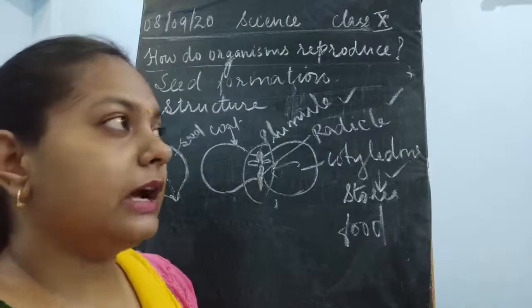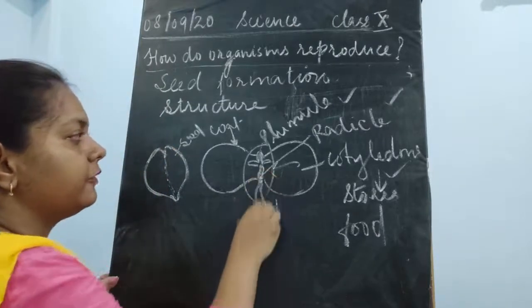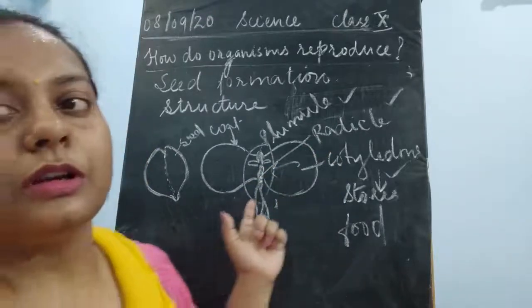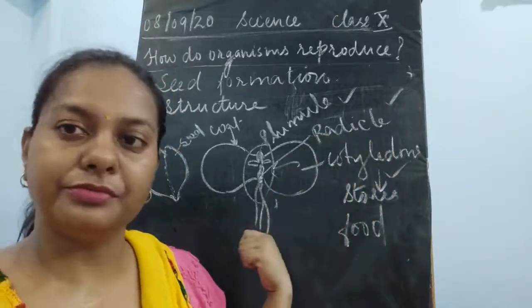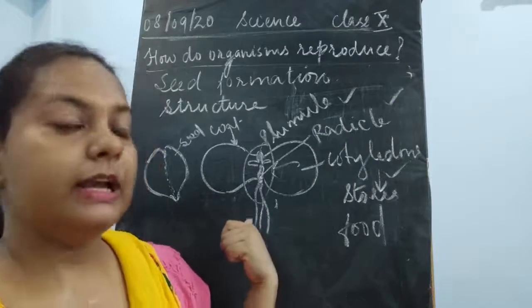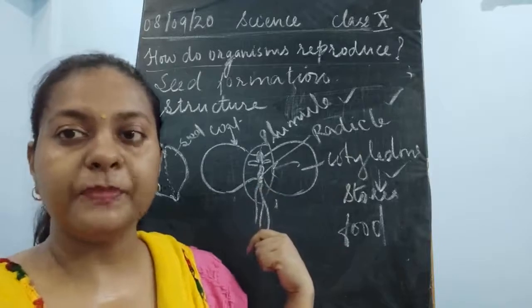Once roots start developing from the radicle, the radicle is the future root. R in radicle means root. So this radicle is going to give rise to the root, children.